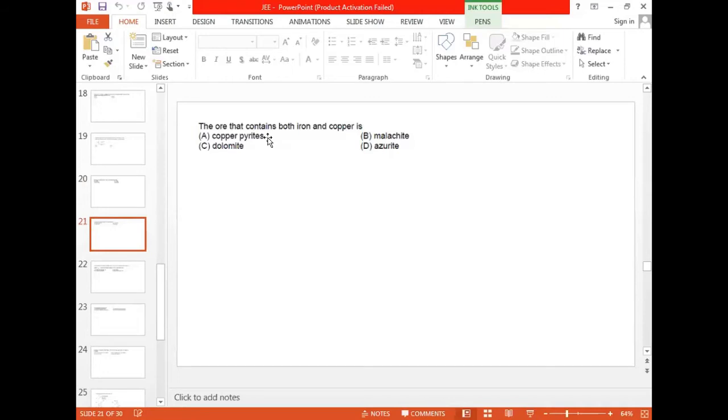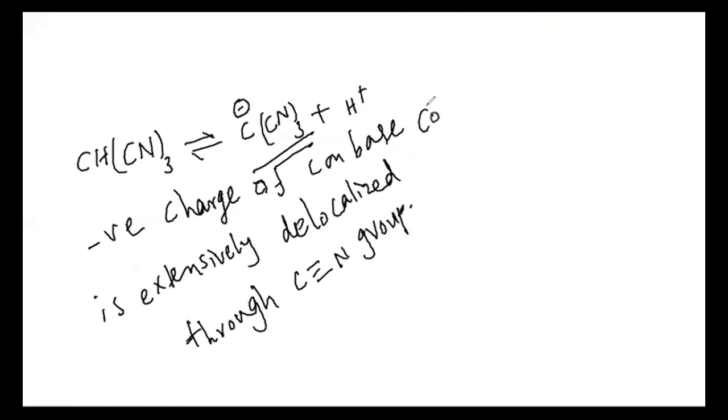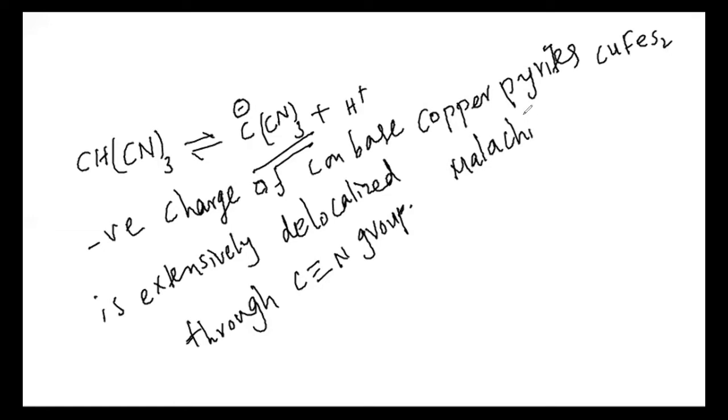Okay. For this we write the formulas. Copper pyrites formula is CuFeS2, first one. The second one is malachite. Malachite formula is CuCO3·Cu(OH)2.